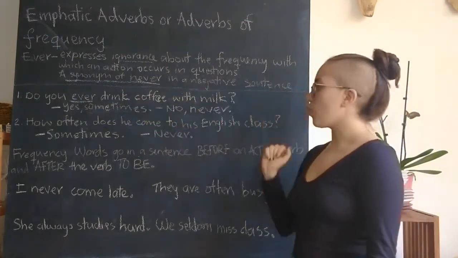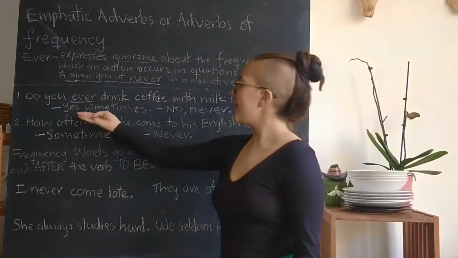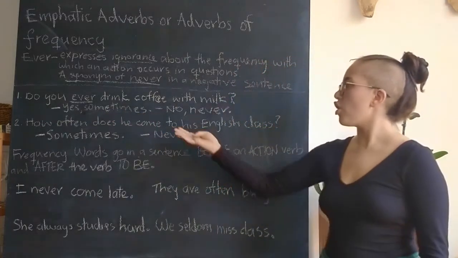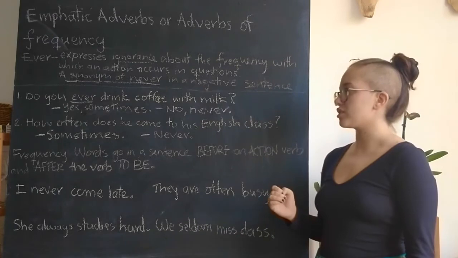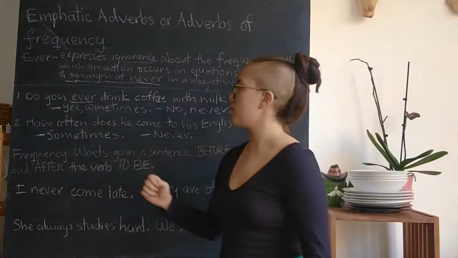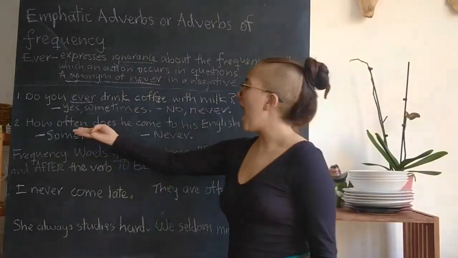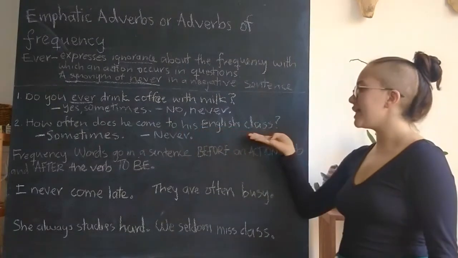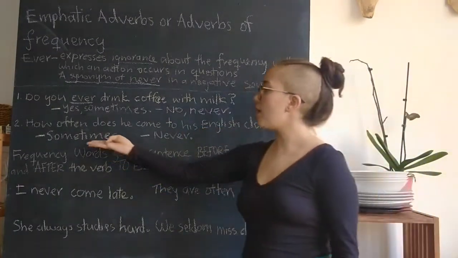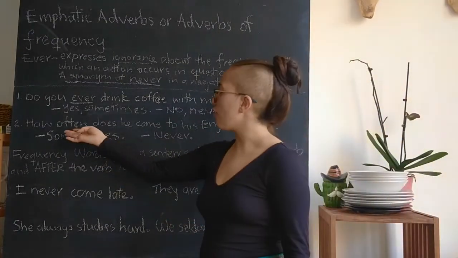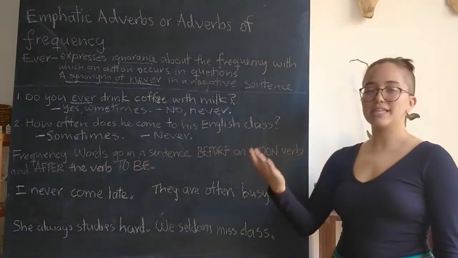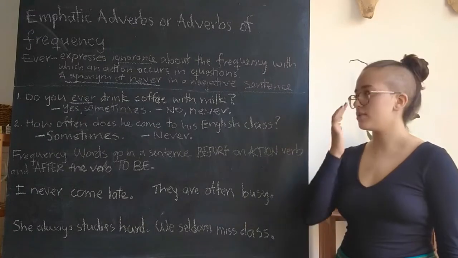To answer this question, we could say, yes, sometimes, or no, never. Another way to ask a question is with often. We can say, how often does he come to his English class? Sometimes, or never. Here we use often to ask how many times that person comes.